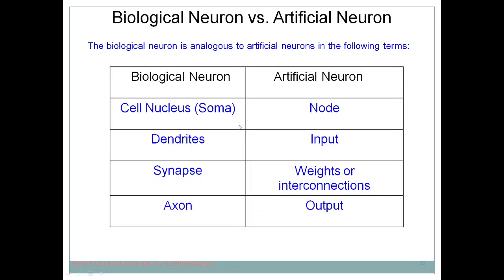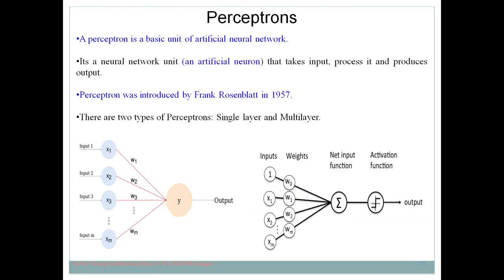So I hope you understand the concept of perceptron. Here we understand that perceptron is nothing but a neuron. In case of the human brain we say neuron, but in case of artificial neural network we say perceptron, but generally we identify it as a neuron. Technically, perceptron is nothing but an artificial neuron, and it is of two types: single layer perceptron and multi-layer perceptron.